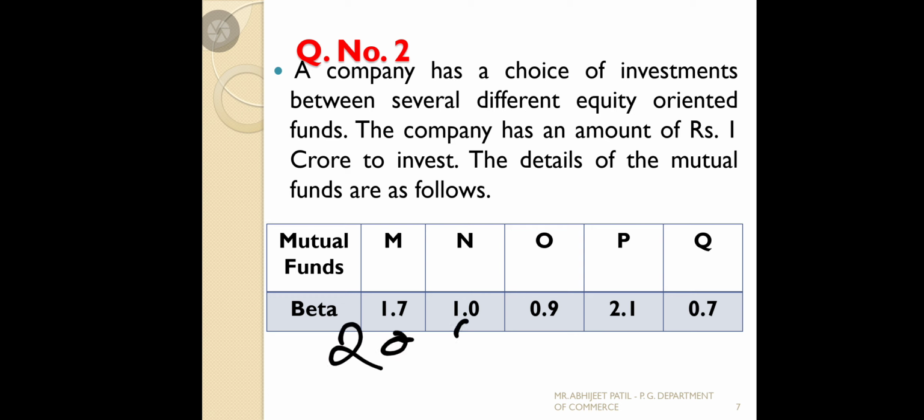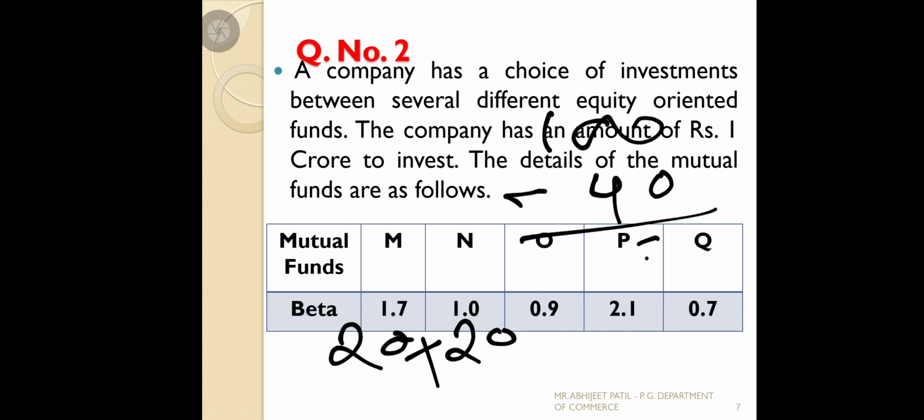M 20, N 20. So how much is it? 40. If you assume 100% investment, 40% will go to M and N. What is left? 60%. That 60% is in O, P, Q, equally.